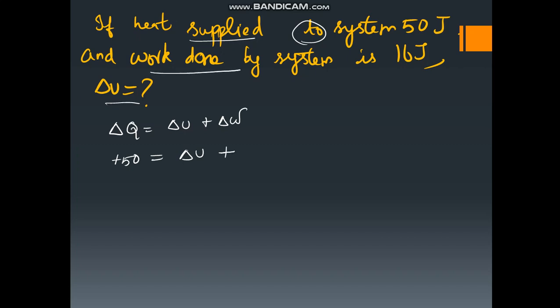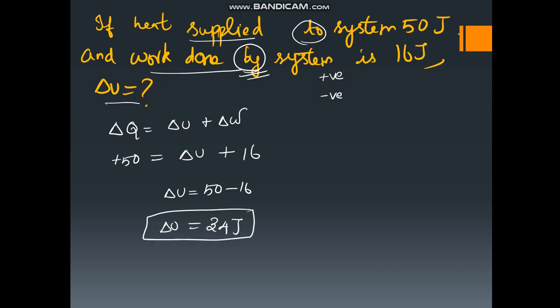delta W, work done by the system. Work done by the system is positive, work done on the system is negative. Here they have given work done by the system, so I am taking it as a positive value. So delta U is equal to 50 minus 16, that is equal to 34 joules. And you must take everything in the same unit when you are doing a numerical. So delta U is 34 joule.